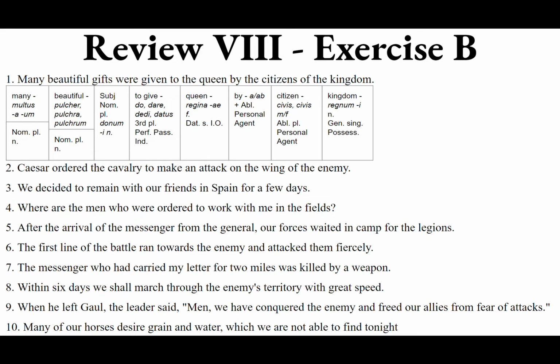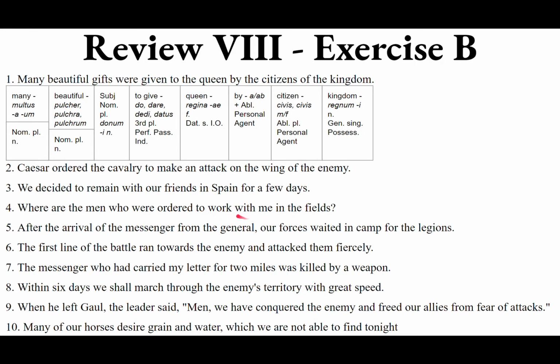They were ordered to do what? To laboro, laborare, laboravi, laboratus, to work. We want the present active infinitive, laborare, to work. And with whom? With me. Now, you will not see cum me, cum plus the ablative me, ablative of accompaniment. You will see me cum. Cum is postpositive, so it's me cum, written as one word.